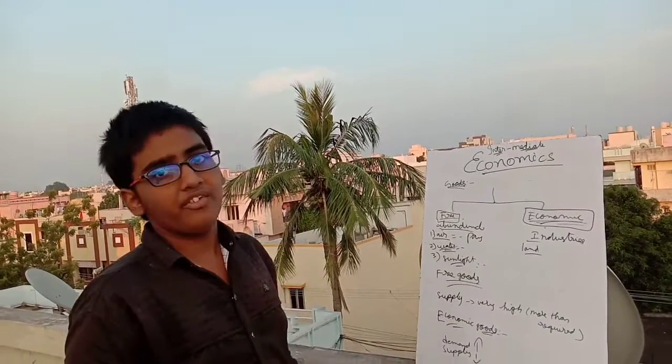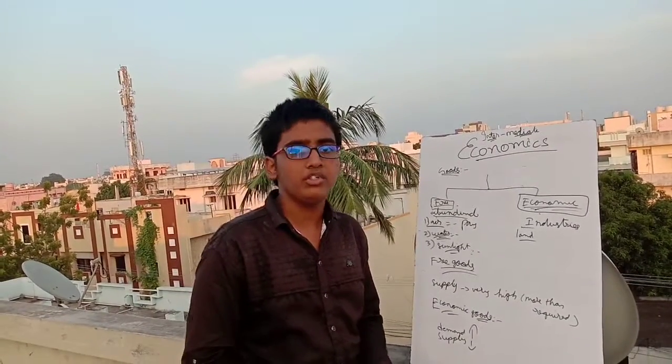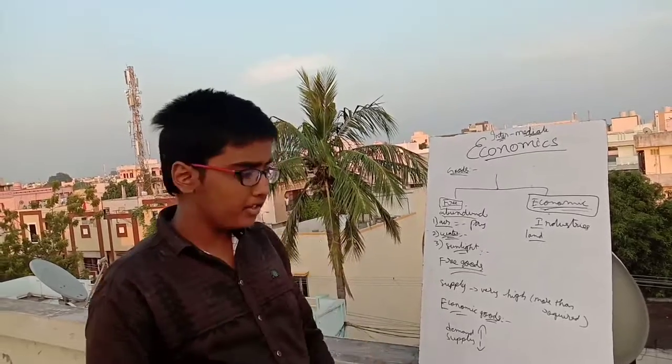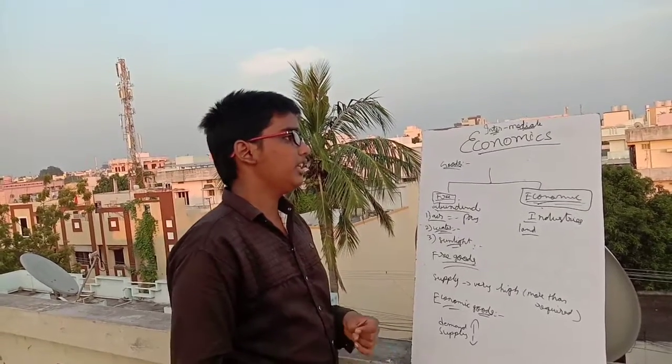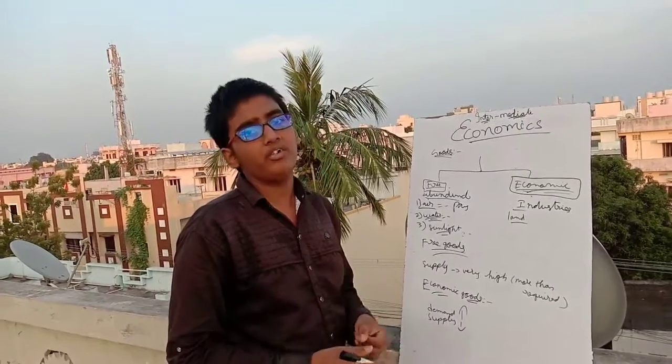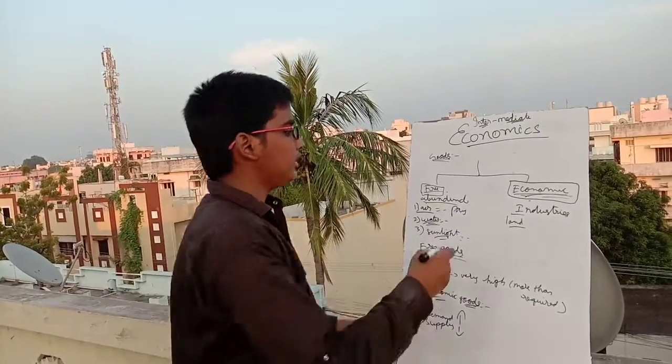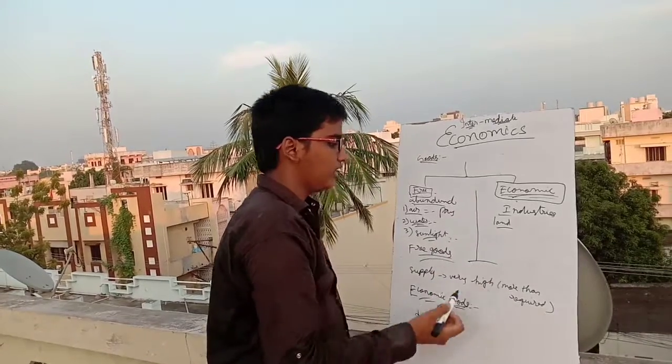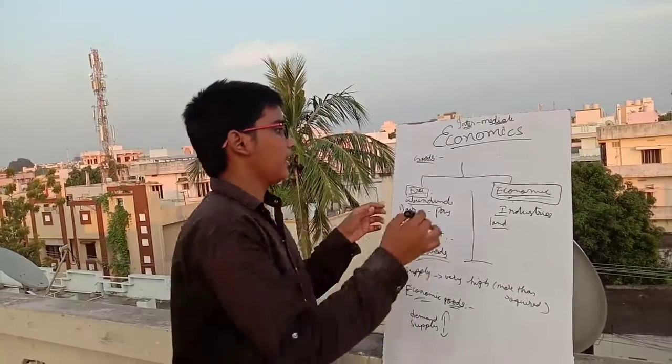So like this, if we have to work for getting the goods, these types of goods are called economic goods. And the free goods are nothing but the things which are very abundantly available, so we don't need to work for them. So this is the difference between the free goods and economic goods. These are the main types of goods under economics.